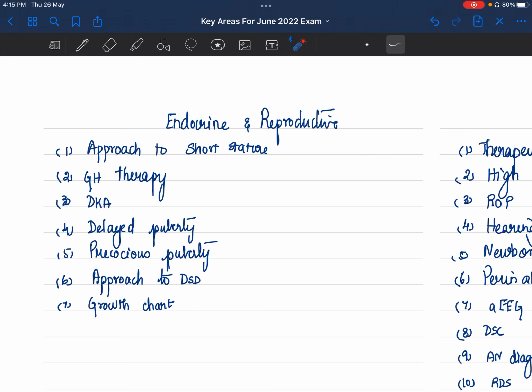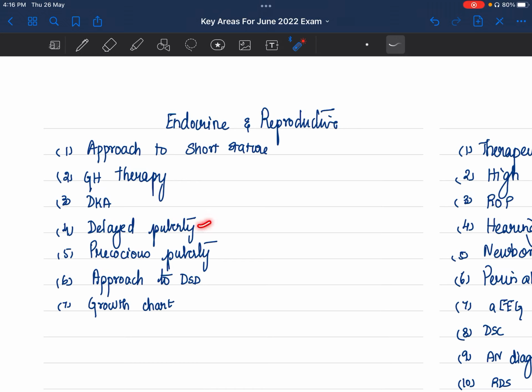Endocrine, only standard questions, nothing new. But these are questions that keep repeating almost every year, at least 1 or 2 questions keep coming. So short stature approach, growth hormone therapy, diabetic ketoacidosis, important because every year they come out with a new guideline. And this time especially they have concentrated on your fluid therapy. Insulin, you can start at 0.05 units per kg per hour rather than 0.1 units per kg per hour in mild and moderate DKA. So those changes they can ask you.